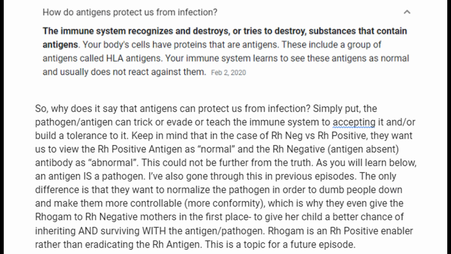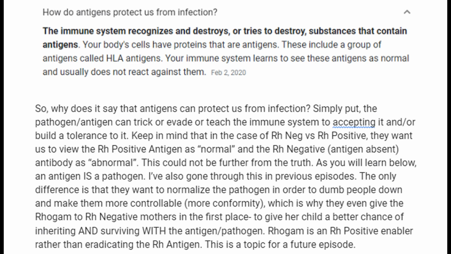So why does it react against the RHD antigen? Because it's not normal to humans, to mammals in general, as I've proven to you through the absence of this RHD antigen in the red blood cells and platelets. So why does it say that antigens can protect us from infection? Simply put, the pathogen or antigen can trick or evade or teach the immune system into accepting it and or build a tolerance to it, much like RhoGAM does.